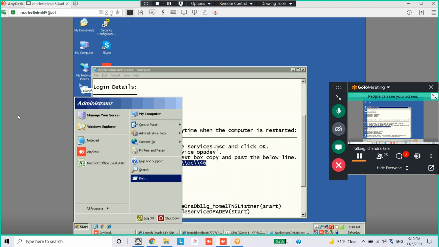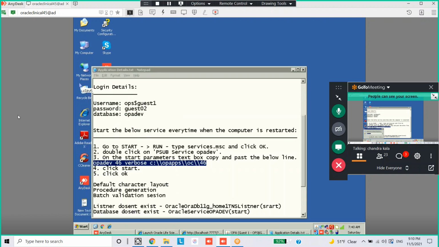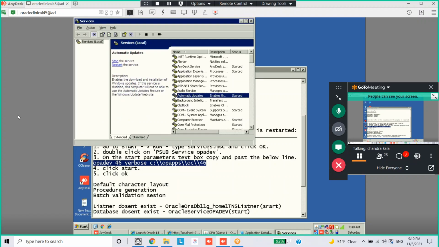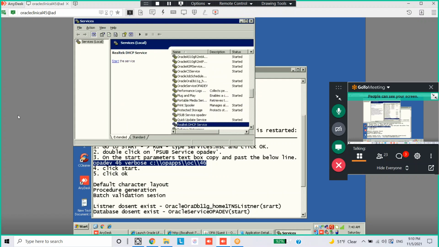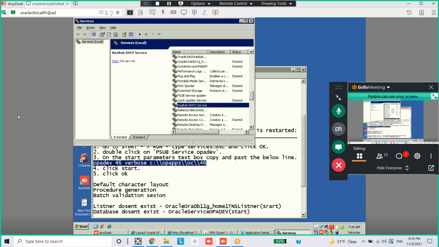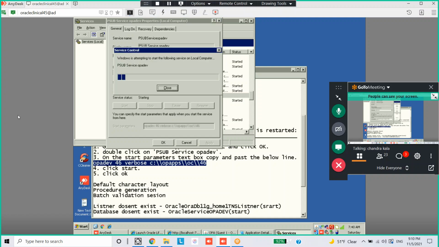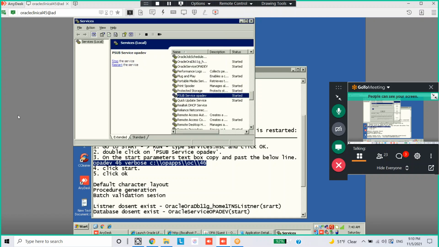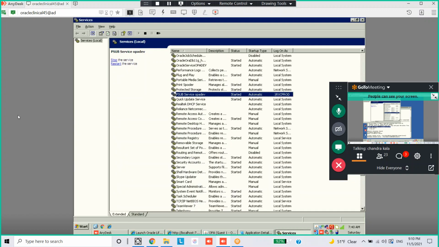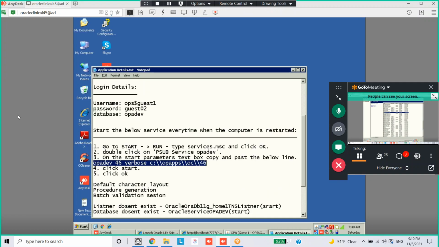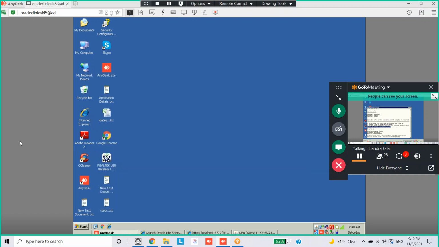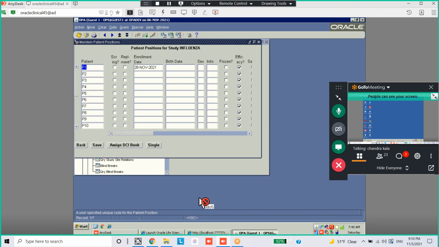But anyway, we did restart, right? Yes, I'll just check once. PSUP. It's not showing because we just restarted the system in the middle. You freeze the patient again, because that patient is not frozen due to this PSUP.